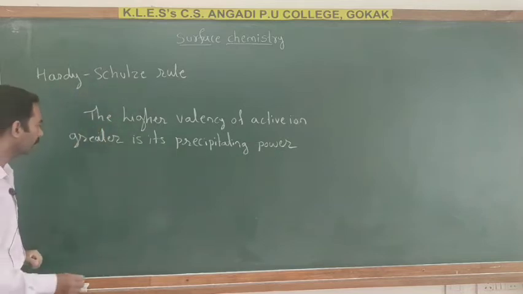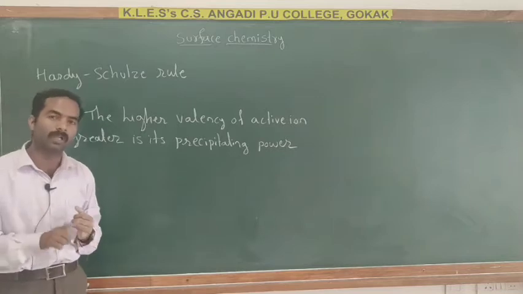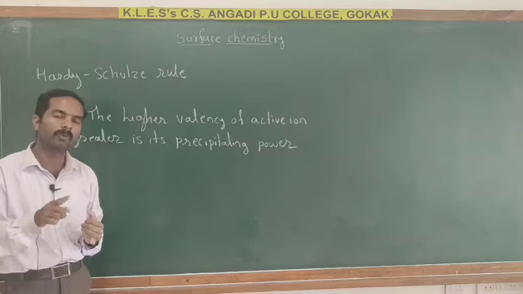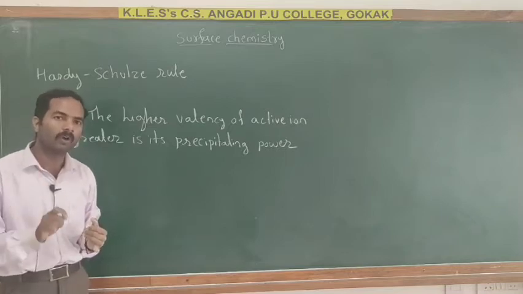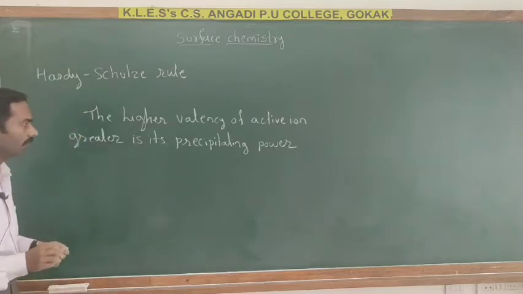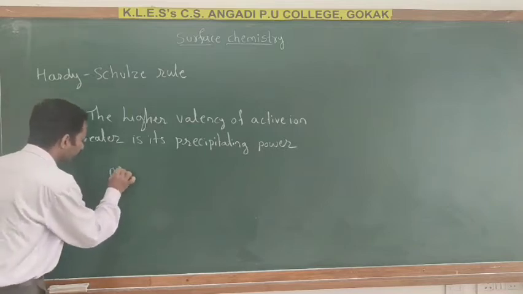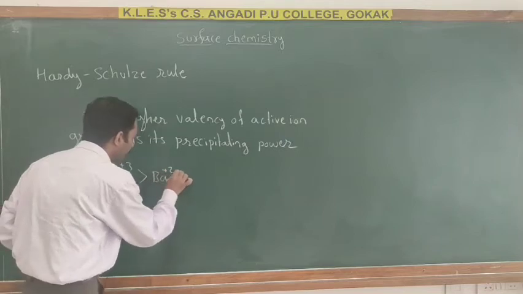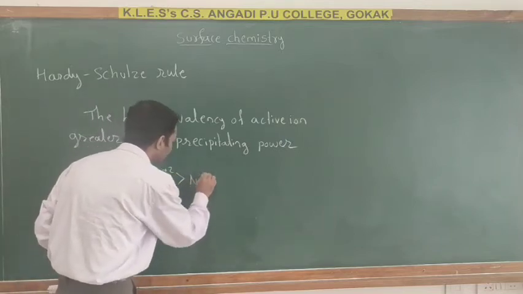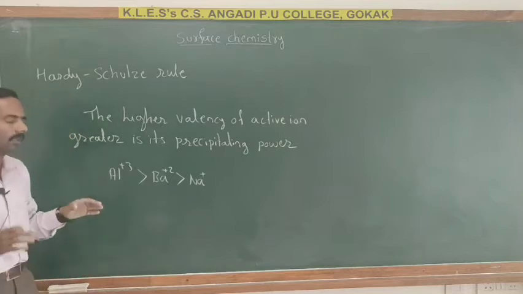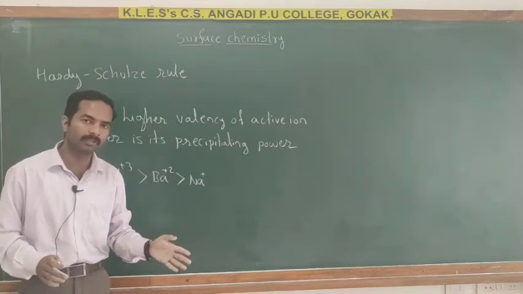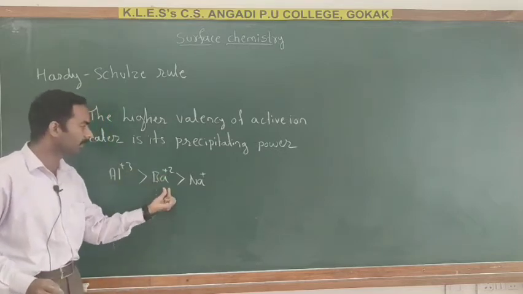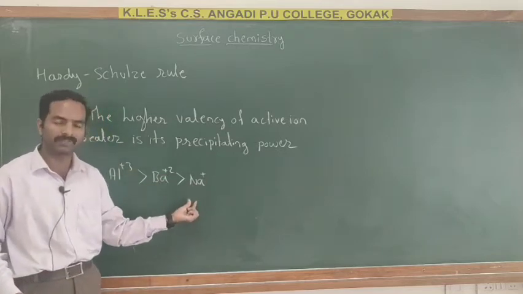So for example, for the coagulation of a negative solution, the order of flocculation ions is Al3+ > Ba2+ > Na+.